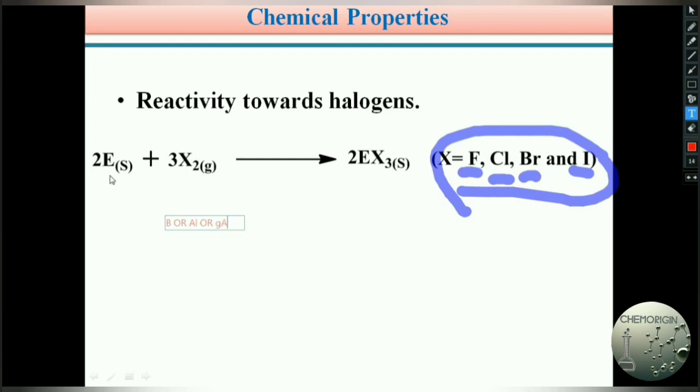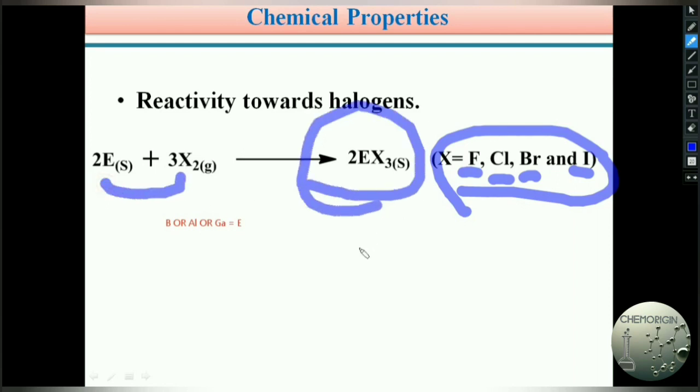Here E means these third A group elements. So boron or aluminium or gallium or indium reacts with halogens and forms the corresponding trihalides. Suppose boron reacts with chlorine, we get boron trichloride. Aluminium metal, a solid, reacts with halogen and forms the corresponding aluminium halides.